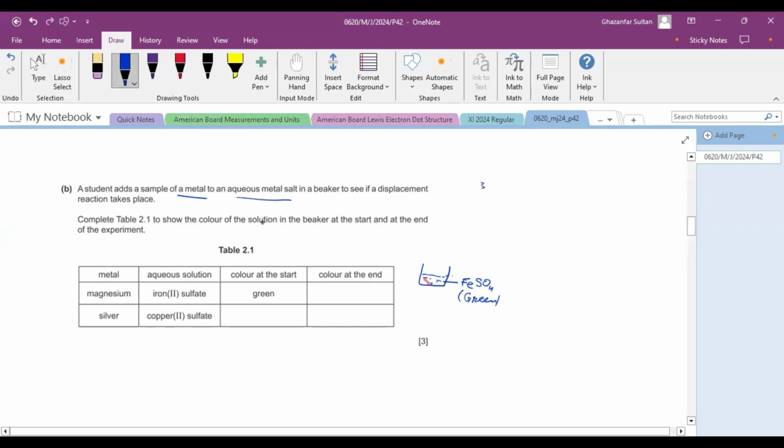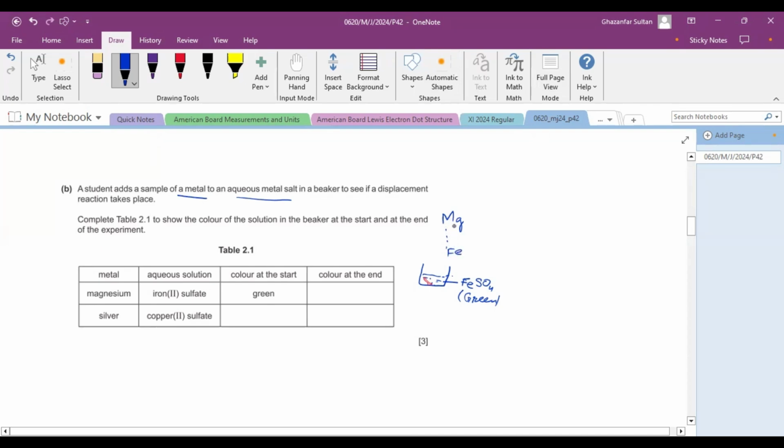If we see the reactivity series, magnesium is above iron. So if magnesium is above iron, then definitely magnesium can reduce iron.